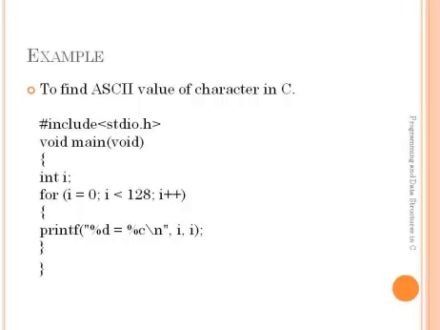If the condition fails, the control will jump to the fifth statement. The control will reach out of the for loop. If the condition fails, the control will come out of the for loop.